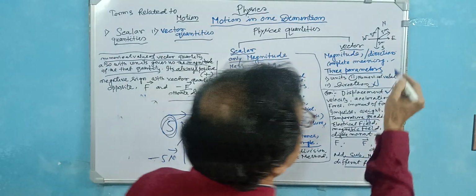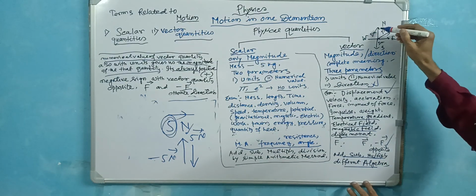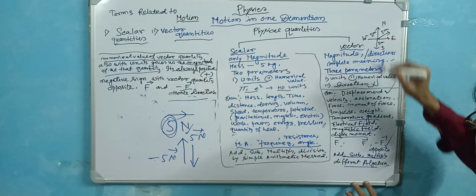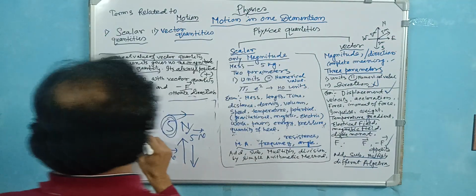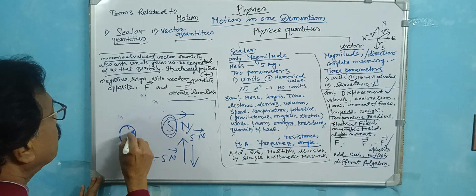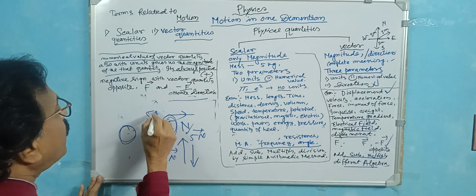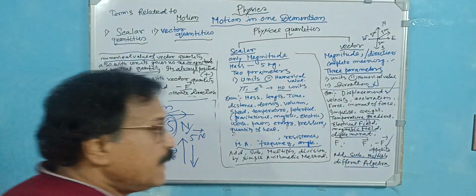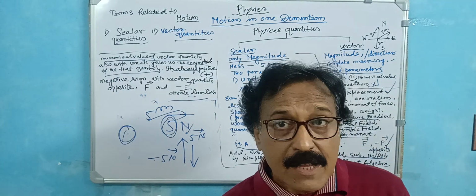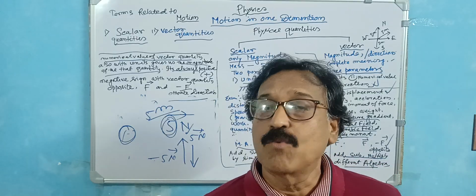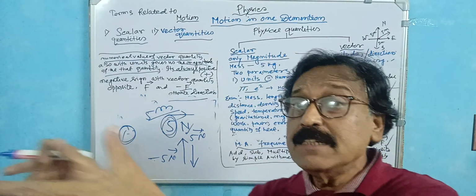Here is one more thing. Suppose these are north, south, east, west. Just an example. If I move this body 5 meters, this is meaningless in case of a vector quantity. This ball is moving 5 meters, but in which direction?